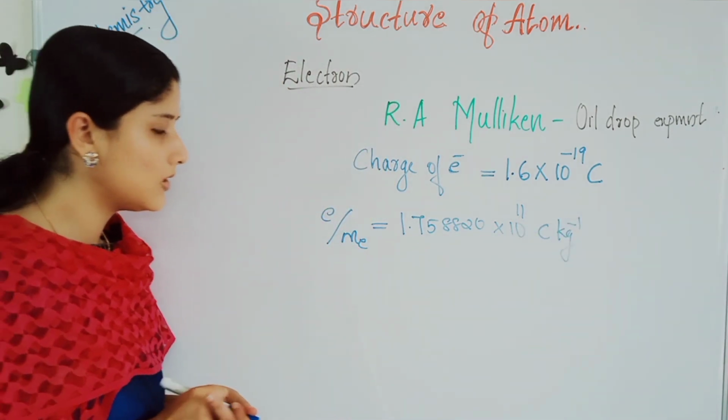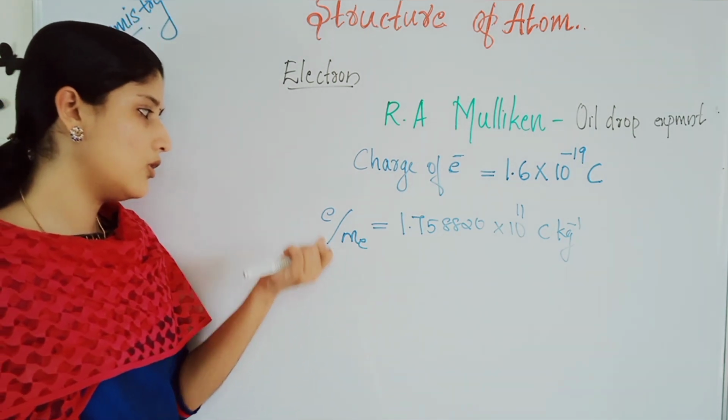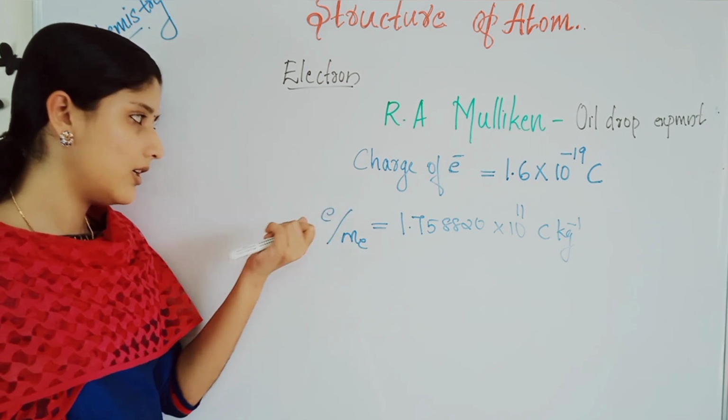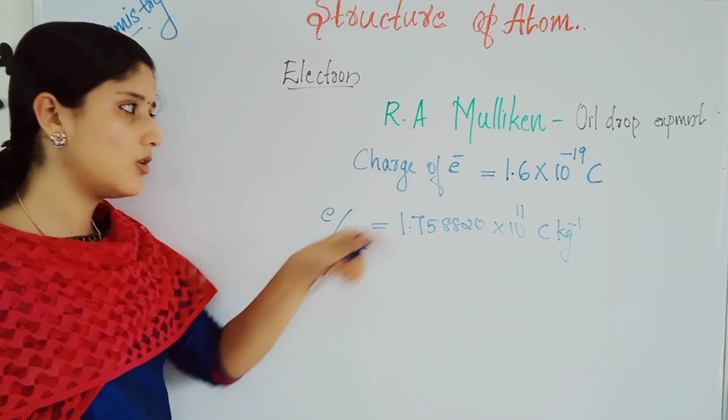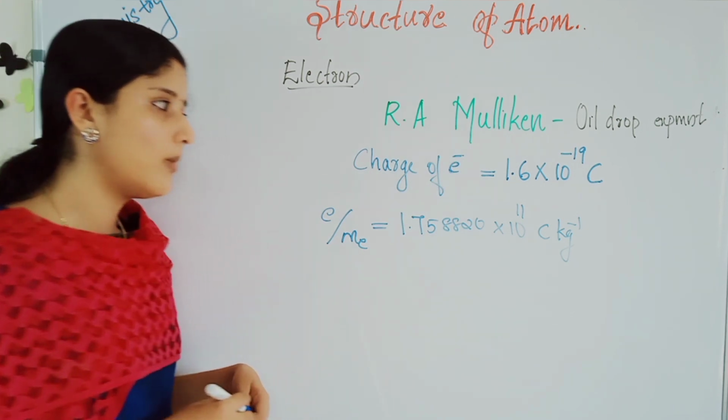Coulomb kilogram inverse was the e by m_e ratio, the charge of electron to mass of electron ratio. Now we have the charge of electron, e, isn't it? The charge of electron was found by Millikan as 1.6 into 10 power minus 19 coulomb.